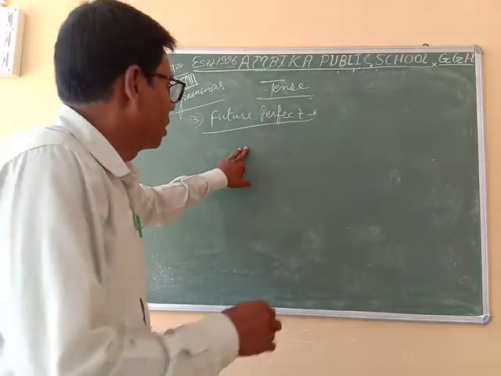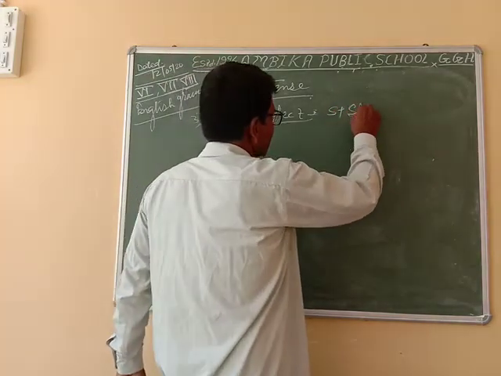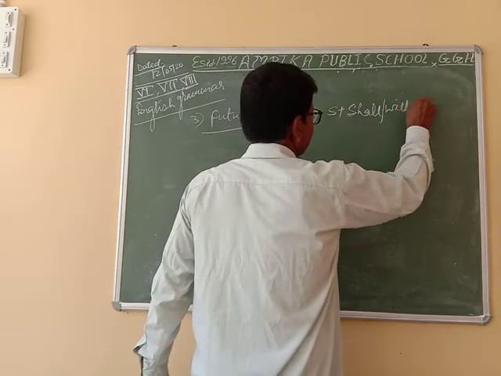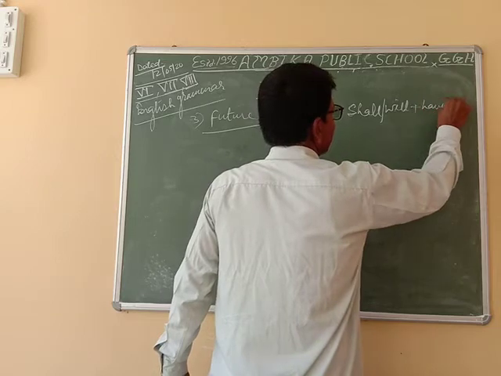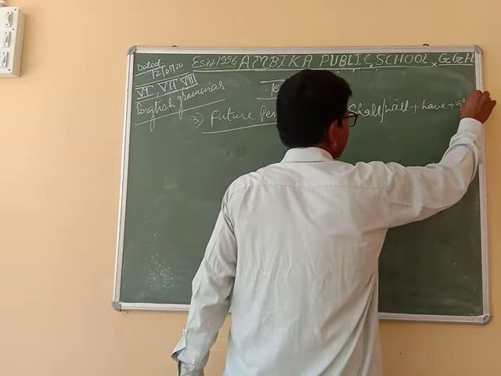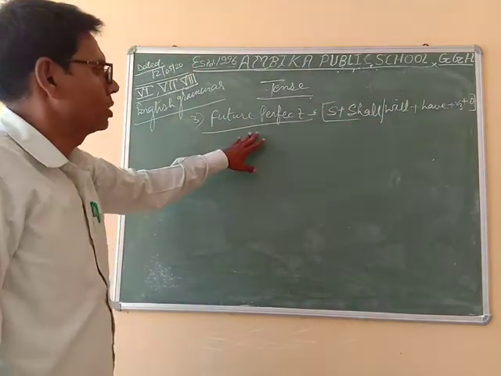So the structure will be subject plus shall, will plus have plus third form plus object. This is the structure of future perfect.